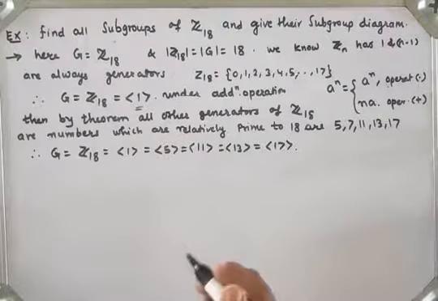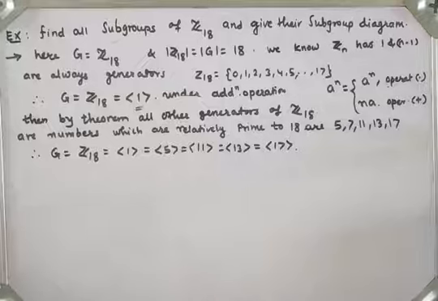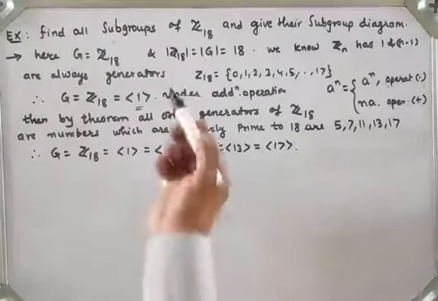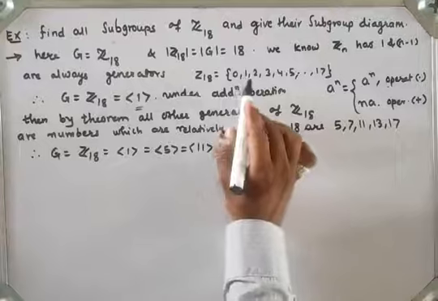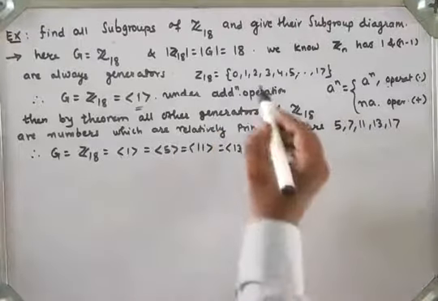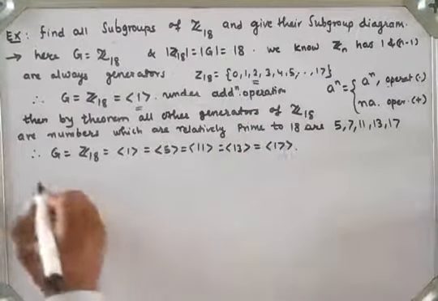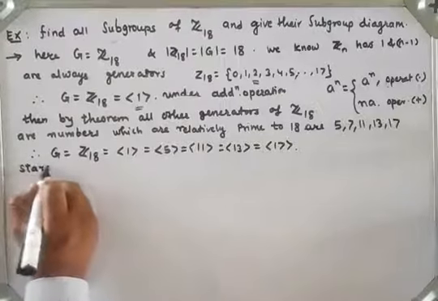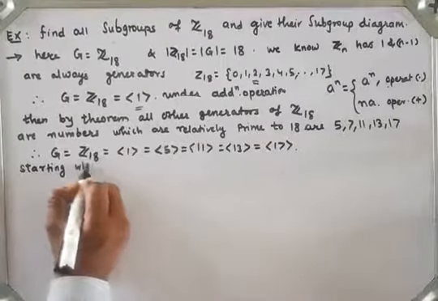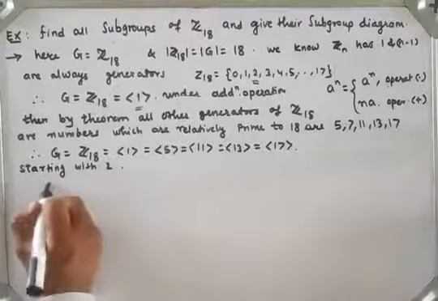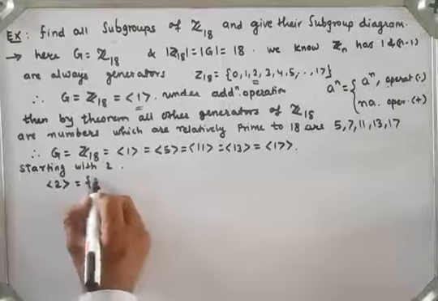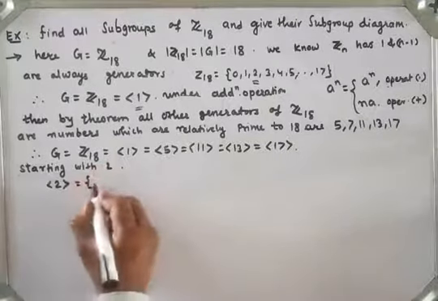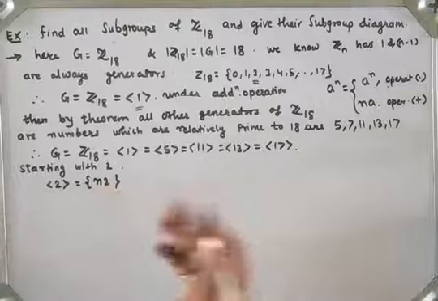So we have to find the remaining groups, which are cyclic subgroups. Here Zn is cyclic, so all subgroups will be cyclic. To find all subgroups, here we have 0 and 1, where 1 is the generator. Now we will start with 2. If I take 2 as generator, here the operation is addition, so the elements are always of the form n into 2, where n belongs to the set of integers.